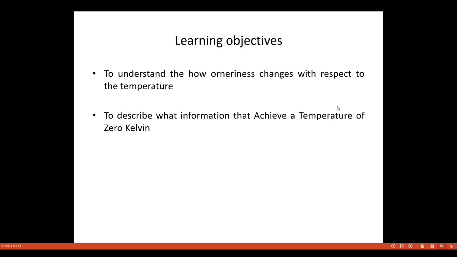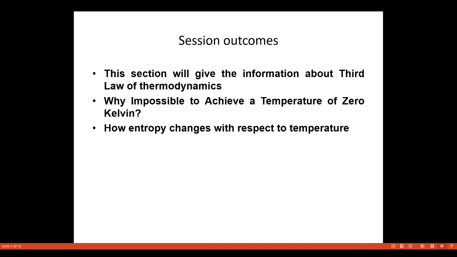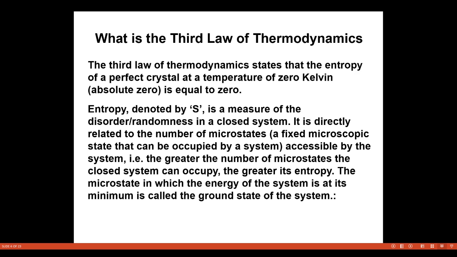So the learning objective is to understand how orderness changes with respect to the temperature, and to describe why it is impossible to achieve a temperature of 0 degree Kelvin. This session outcome will give the information about the third law of thermodynamics, why it is impossible to achieve a temperature of 0 degree Kelvin, and also how entropy changes with respect to temperature. Now, what does the third law of thermodynamics mean?